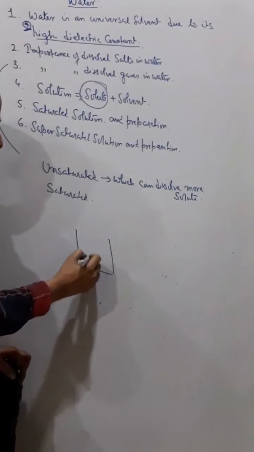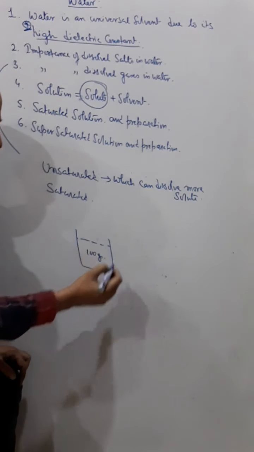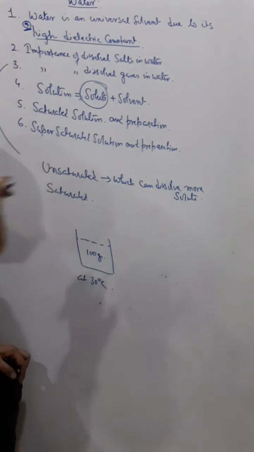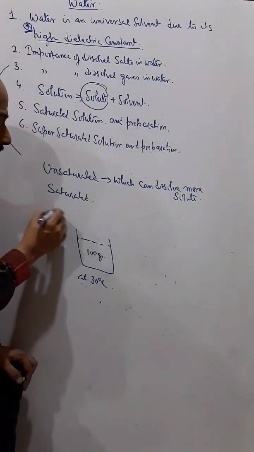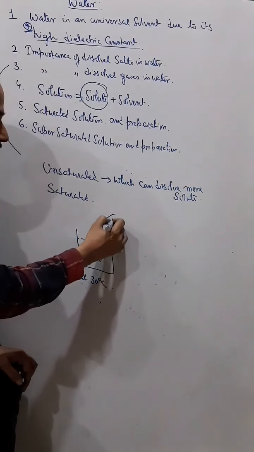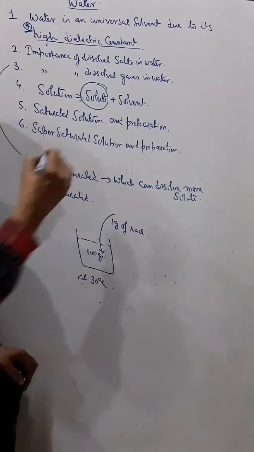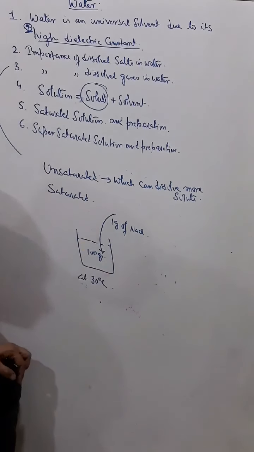Now suppose we take 100 gram of water, say at 30 degrees Celsius. So that's room temperature. Now if I dissolve 1 gram of say NaCl, sodium chloride, then this becomes an unsaturated solution.